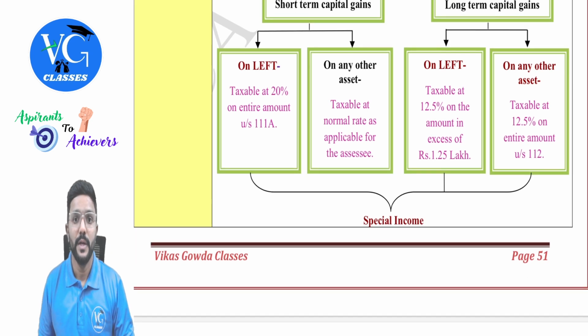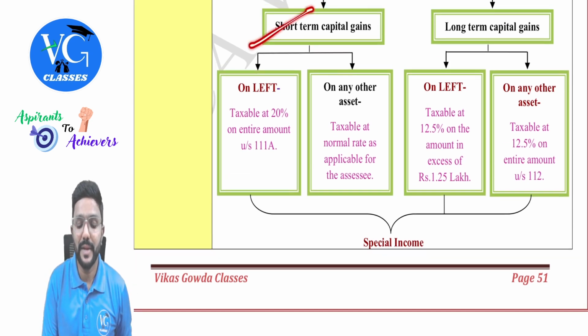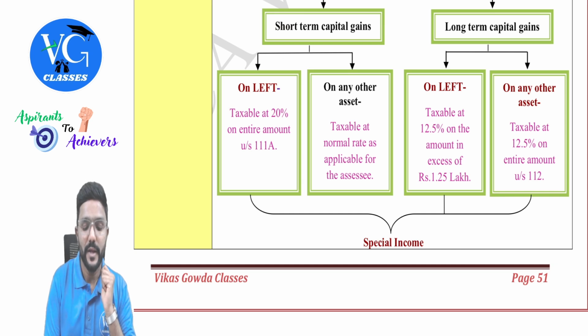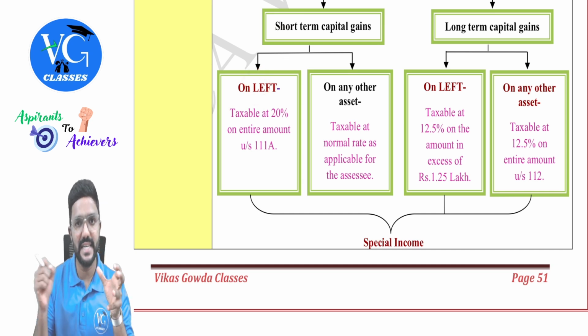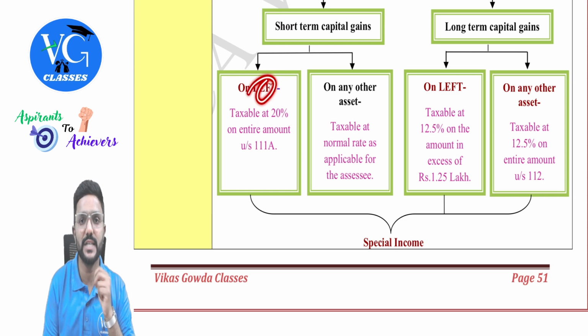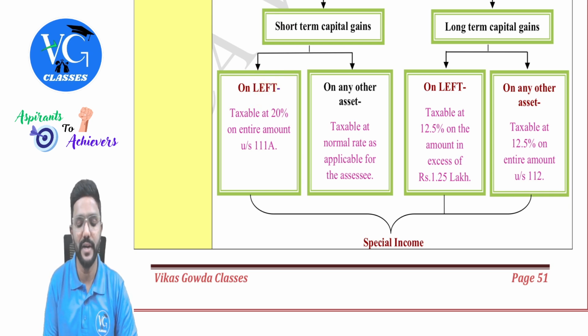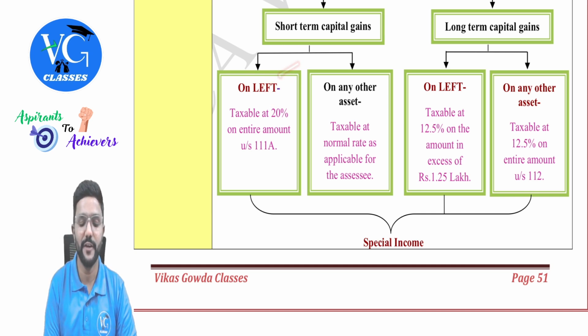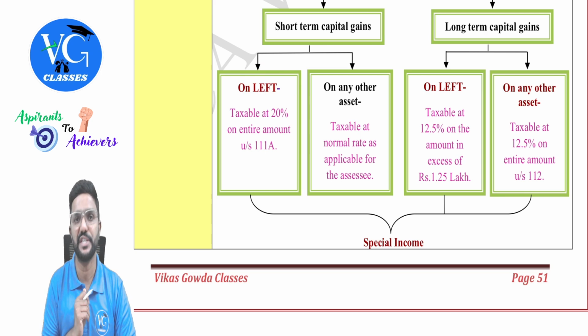Now, if there is a short term capital gain on the transfer of LEFT, LEFT is a short form. Okay. So LE stands for listed equity shares, F stands for units of equity oriented fund, and T stands for unit of business trust. T for trust, F for fund, LE for listed equity shares.